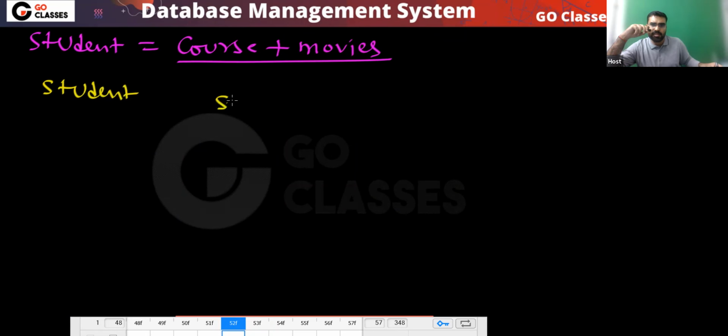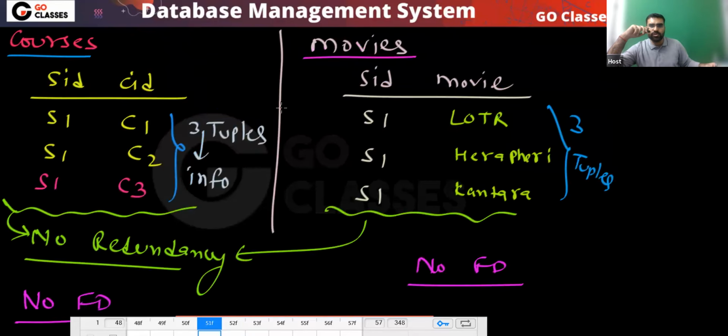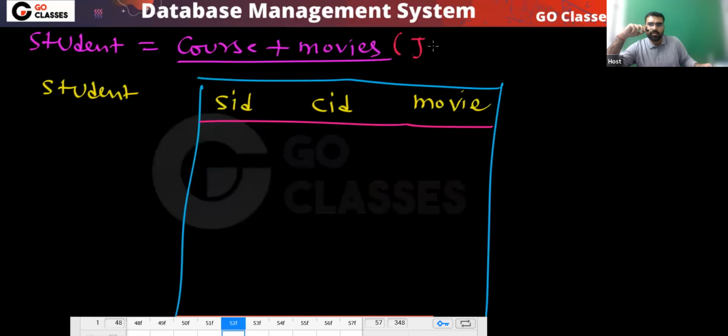In the student table, there will be SID, CID, and movie. How many tuples will there be if you merge them? Can you take the union? Are they union compatible? They are not union compatible. Merging them means joining them. Basically, you are joining them.